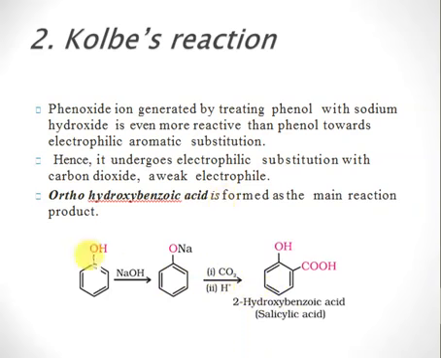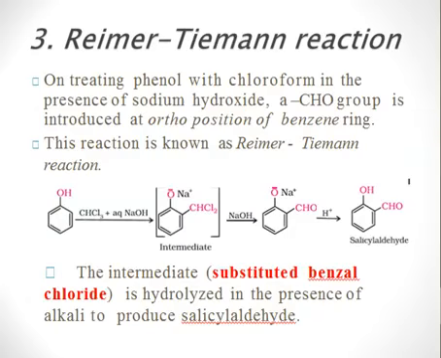acid. An interesting thing is that the major product of this reaction is the ortho product. Okay, so the para product, if formed, is in very, very low concentration. It's not formed at all. So this reaction specifically yields this 2-hydroxybenzoic acid, and this 2-hydroxybenzoic acid is commonly known as salicylic acid.